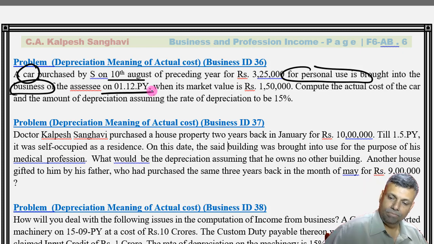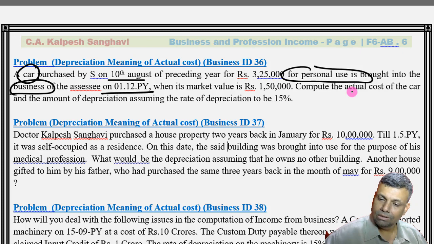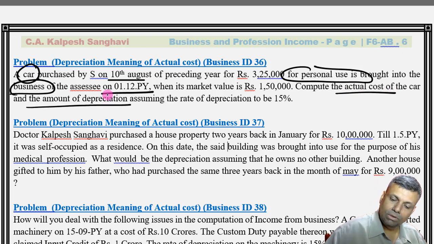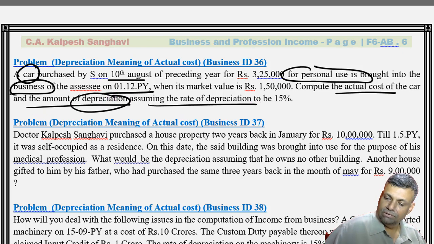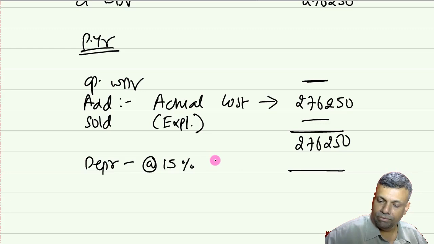If at all you had to calculate, the question is not specifically asking, but let's check: compute the actual cost of the car and the amount of depreciation. Okay, it is already asking the amount of depreciation. Assuming that the rate of depreciation is 15%, it should be 15% multiplied by half the rate.